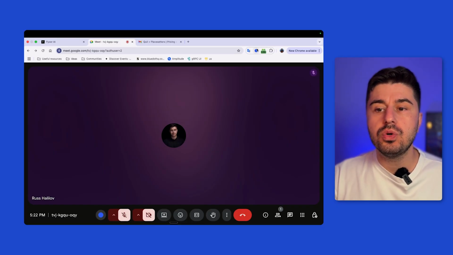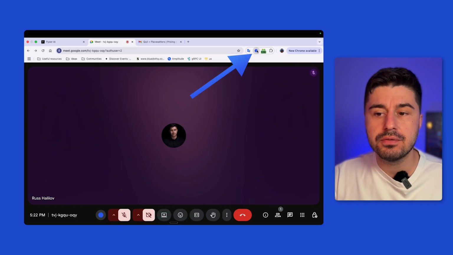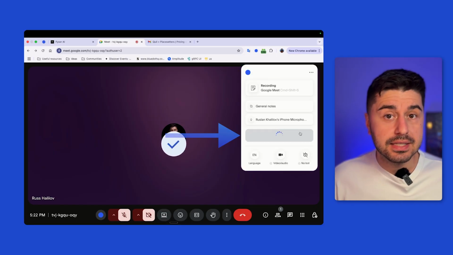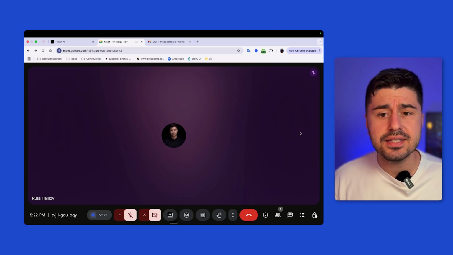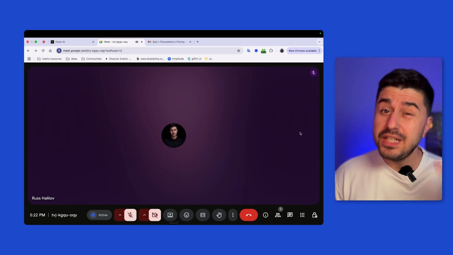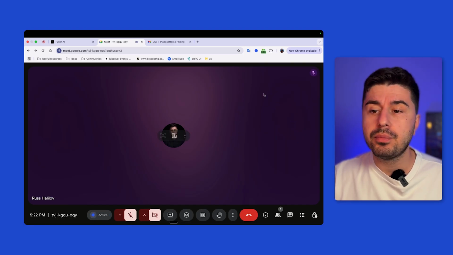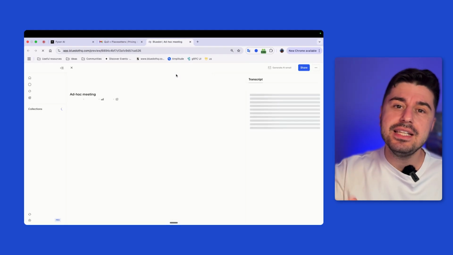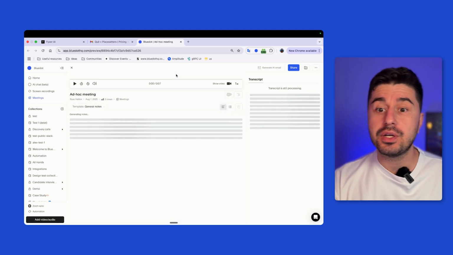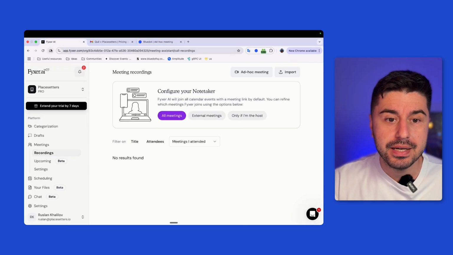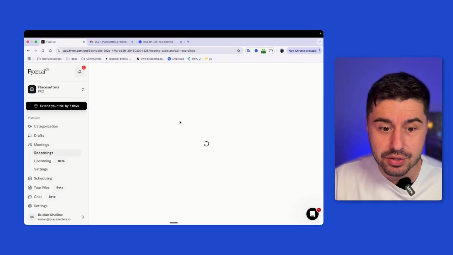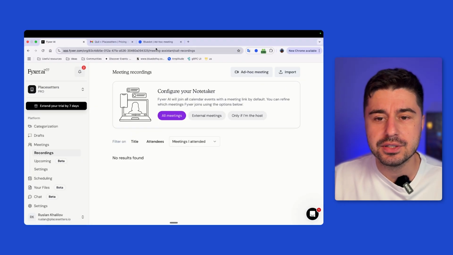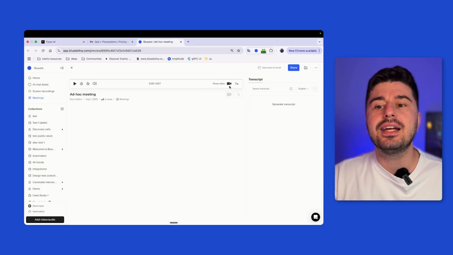You basically install the extension for free. Once you have the extension, start capture, that's it. You don't need to do anything else. Blue Dot records the video of your meeting in the background without bots. If you want to stop the recording, click on the extension, just leave the meeting, and it immediately opens the link to the recording. As you can see, unlike Fyxer, which is taking ages to transcribe what was just said, where there's nothing yet, so it's a really terrible AI note taker, in Blue Dot you already get the link to the recording.